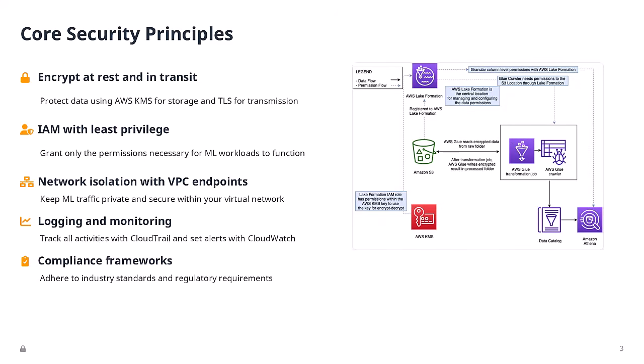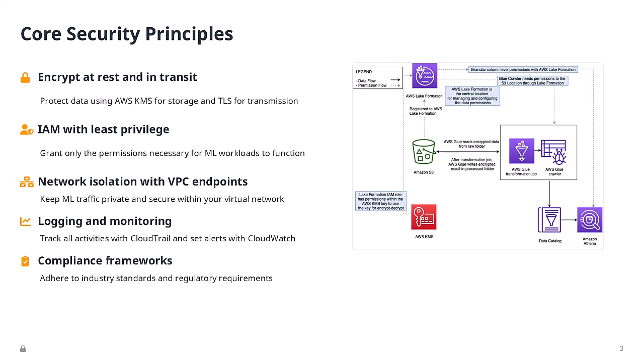In healthcare, finance, and government, compliance isn't optional, it's survival. HIPAA, GDPR, PCI DSS, or FedRAMP. These aren't just acronyms, they are legal requirements with criminal penalties. The beautiful irony: securing machine learning workloads on AWS is actually straightforward if you know the patterns. The tools exist, the frameworks work, you just need to use them correctly.